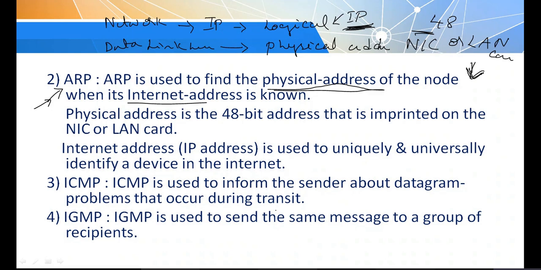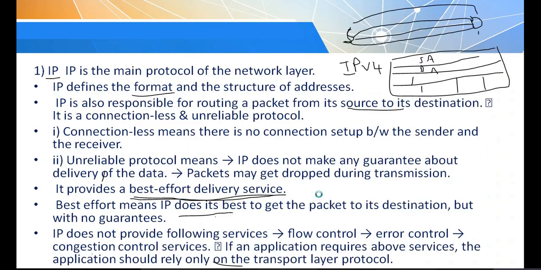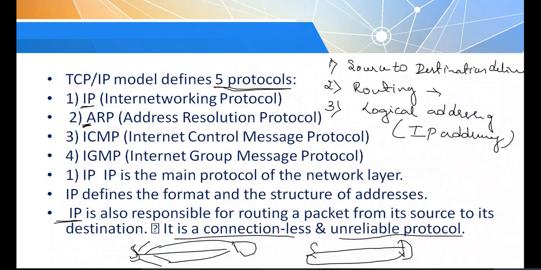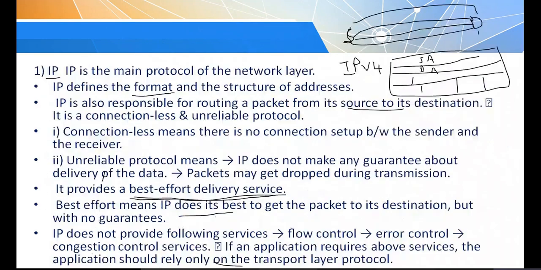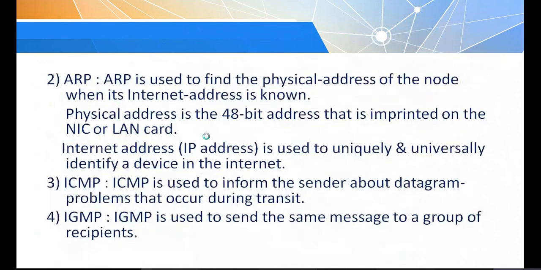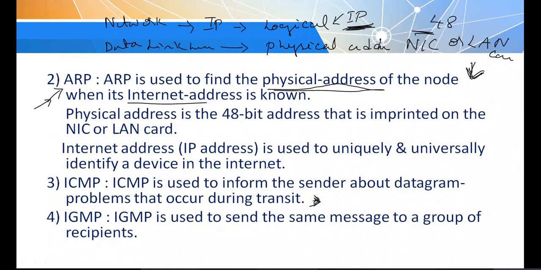It is something like error messages, controlling error information. Whenever error information needs to be sent, it is sent in the form of ICMP, to take care of any errors or problems that occur in the internet.